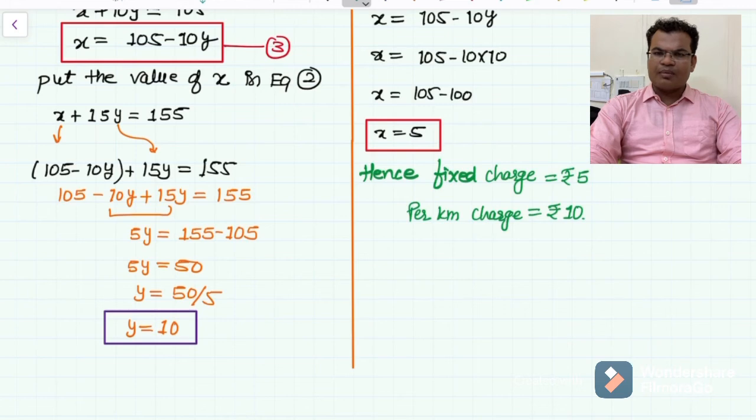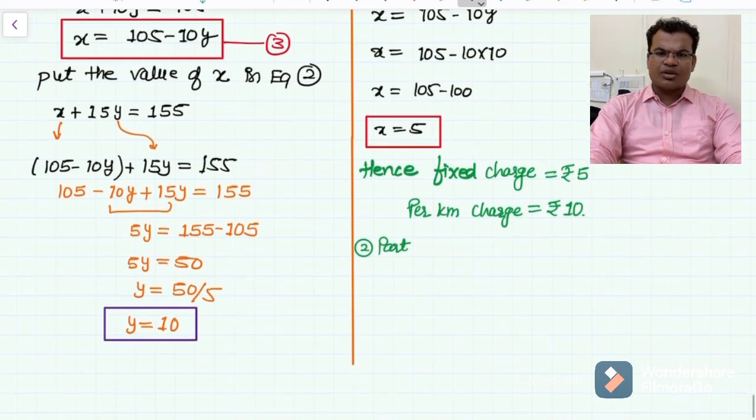And we have one more problem, the second part of this. When you have x and y, he is asking what charge you will pay for 25 kilometers. So put the value of x and y and make the equation.